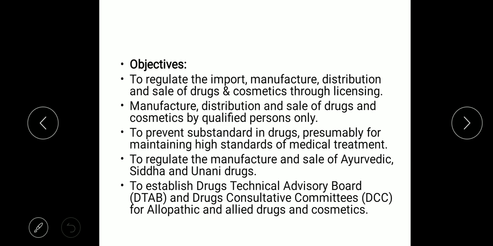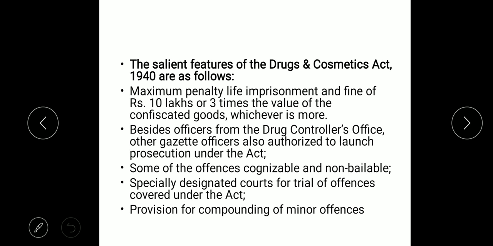So drugs are also one of the essential features of the Essential Commodities Act. Drugs are mentioned among the seven most important essential commodities, and the meaning of the drugs which has been mentioned is the same as what has been mentioned under the Drugs and Cosmetics Act.